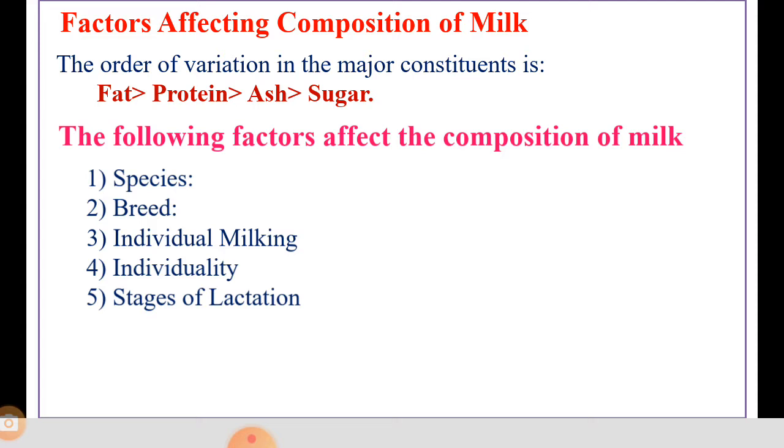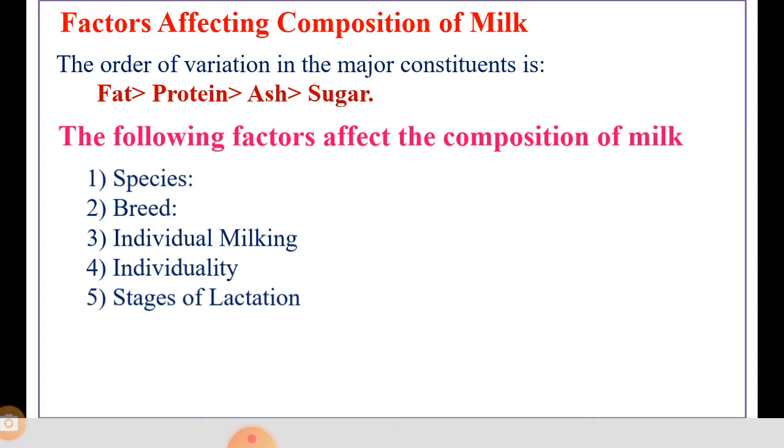In the Jersey breed, the fat content ranges from 3.28 to 9.37%. Holstein is also a foreign breed, as is Jersey. In the Holstein cow, the fat content of milk is 2.6 to 6%.